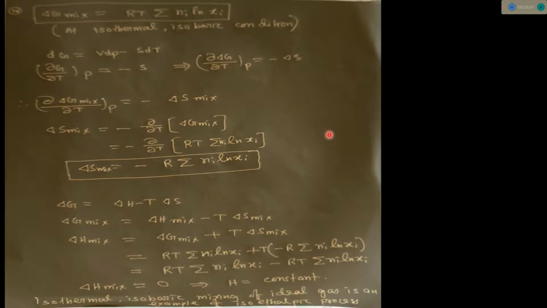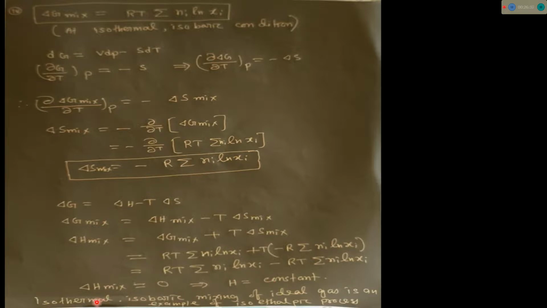So del H mix 0 means H constant. dV 0 means V equal to constant, dG 0 means G is equal to constant. So any change, that is dV, dT or dH, equal to 0 is possible when the particular term G, T, V or H is equal to constant.